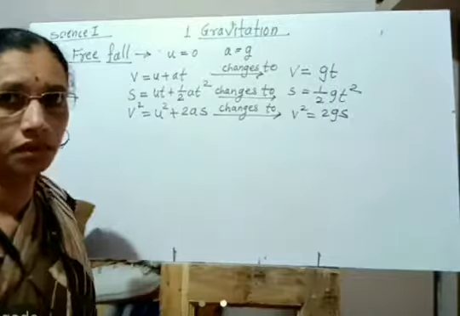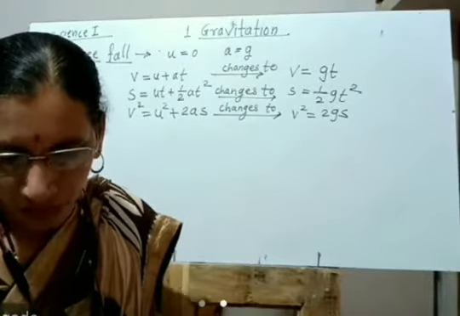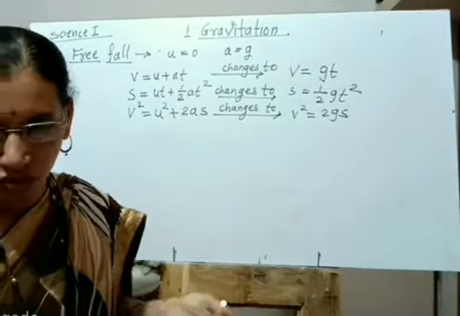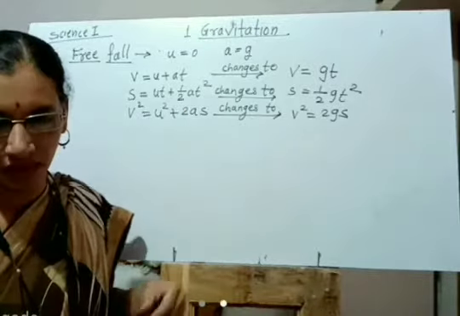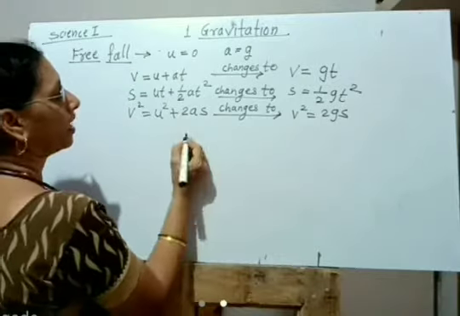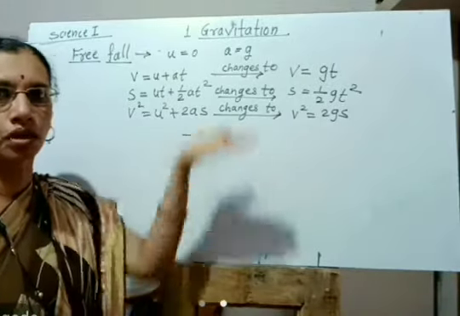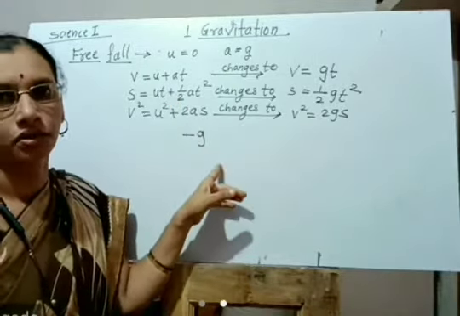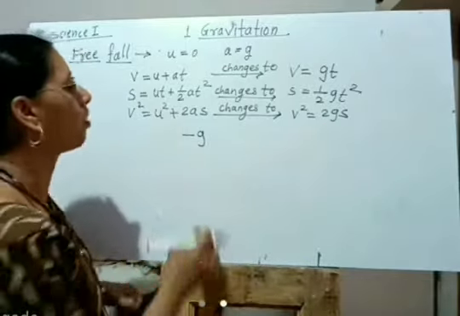Now there is one more thing: if an object is thrown in the upward direction, the velocity goes on decreasing, and the acceleration due to gravity is taken as minus g. This is the sign convention when any object is thrown in the upward direction, because it moves opposite to the direction of the gravitational force. This is about free fall.